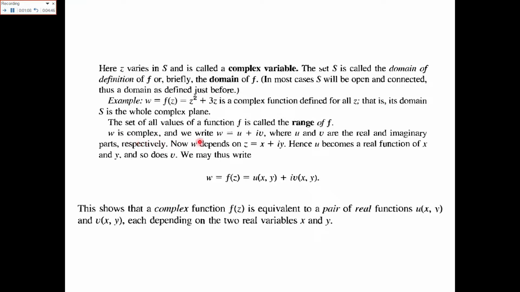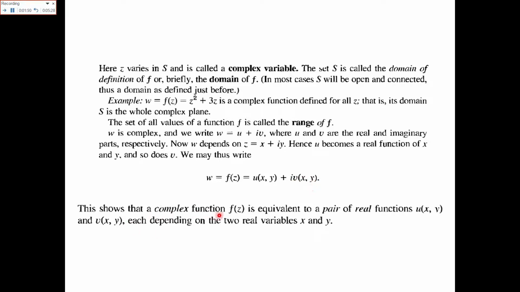W is complex and we write the function in the form w is equal to u plus iota v, where u and v are the real and the imaginary parts respectively. Now the function w depends upon the complex number z that is equal to x plus iota y. Hence u becomes a real function of x and y, so does v. So we may write the function w is equal to f of z that is equal to u of the ordered pair (x, y) plus iota v of (x, y).